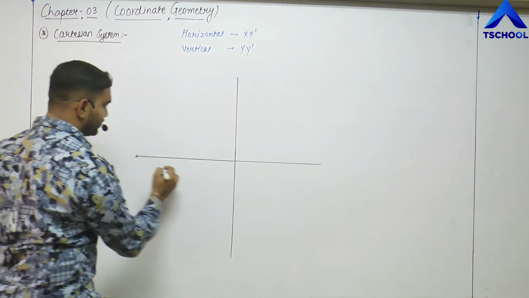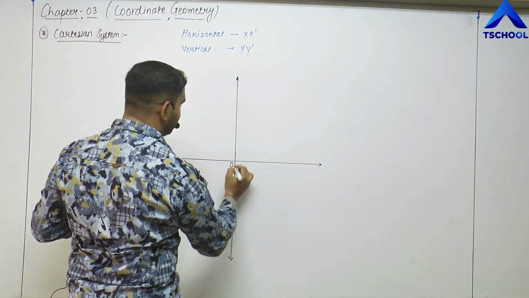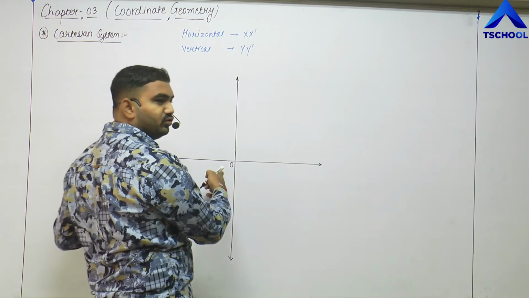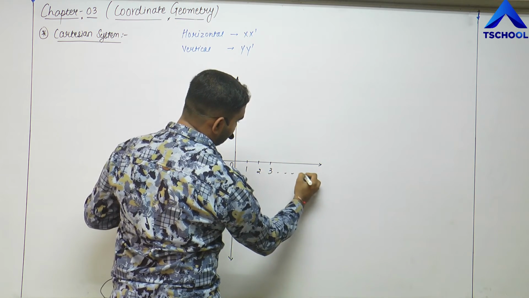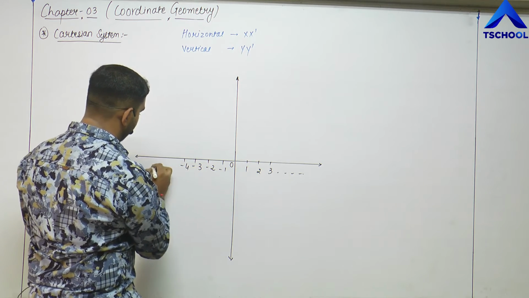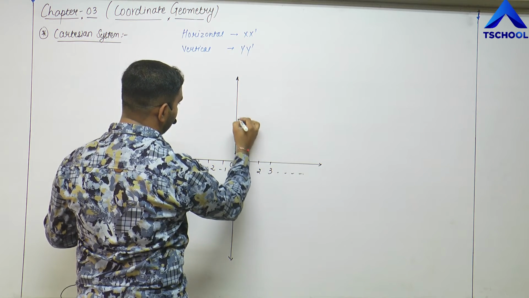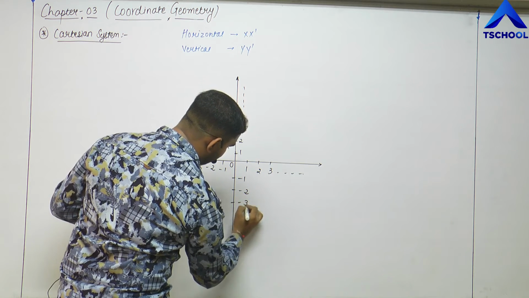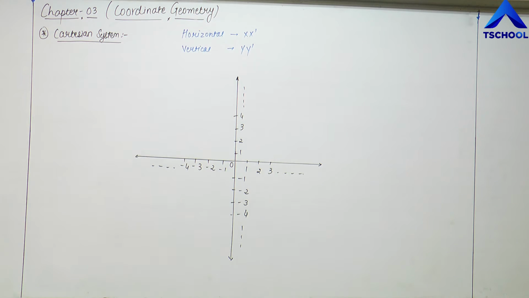So friends, this was my horizontal number line and this was my vertical number line. Now friends, here I am going to match both the origins. You can perform this in the book also. I am going to match both the origins here. So on the positive side here will be 1, 2, 3, on the negative side -1, -2, -3, -4 and so on, on the upper side of the origin 1, 2, 3, 4 and so on, on the lower side -1, -2, -3, -4 and so on, right? So this is the thing that happens here.